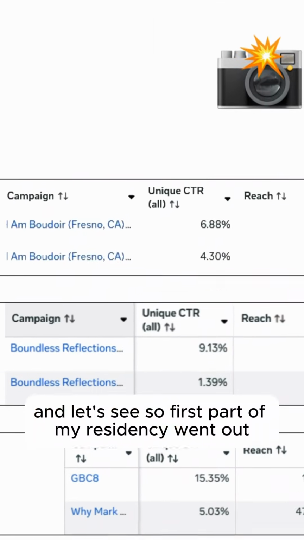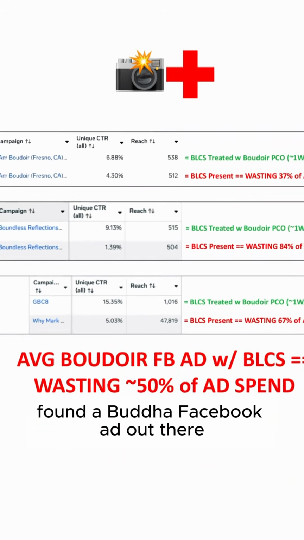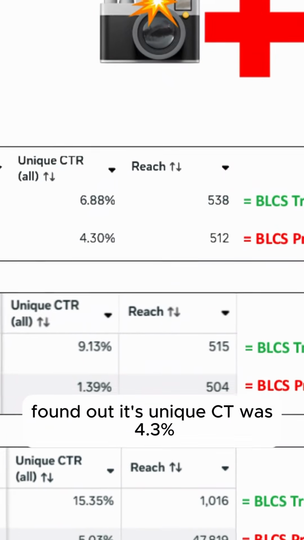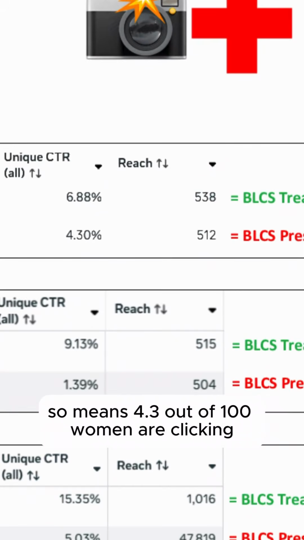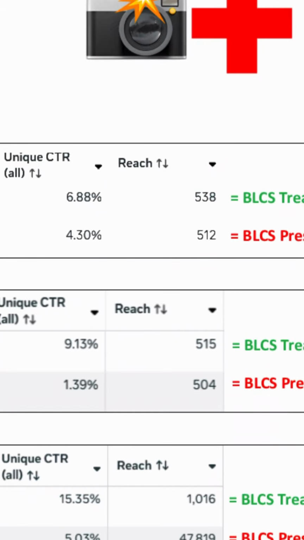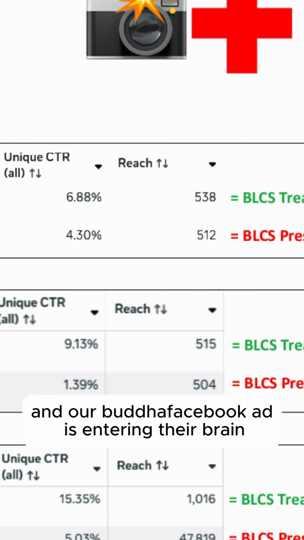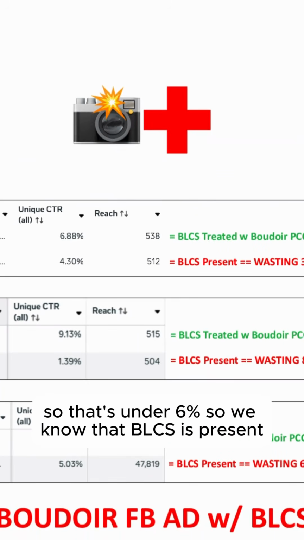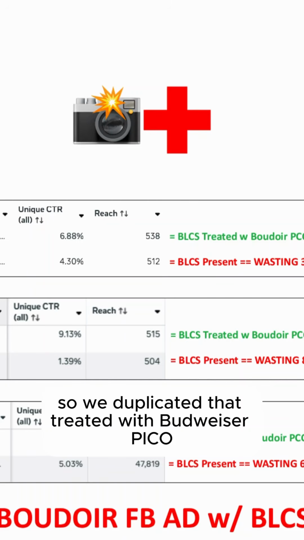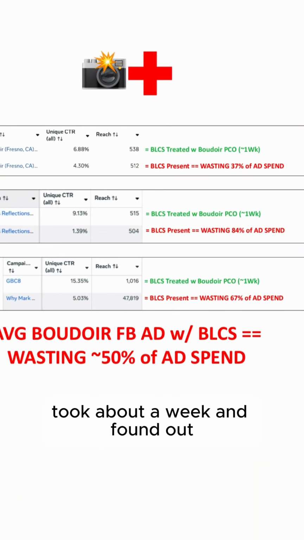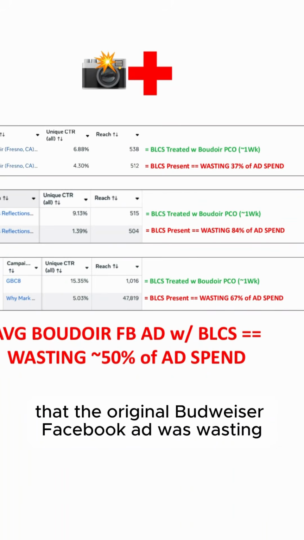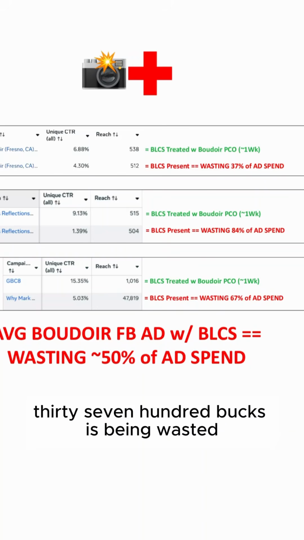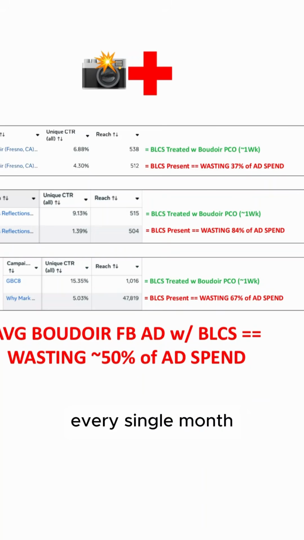And let's see. So first part of my residency, went out, found a boudoir Facebook ad out there, brought it to the hospital, found out its unique CTR was 4.3%. So that means 4.3 out of 100 women are clicking somewhere in our boudoir Facebook ad, and our boudoir Facebook ad is entering their brain. So that's under 6%, so we know that BLCS is present. So duplicated that, treated it with boudoir Pico, took about a week, and found out that the original boudoir Facebook ad was wasting 37% of their ad spend. So if they're spending 10 grand a month, 3,700 bucks is being wasted every single month.